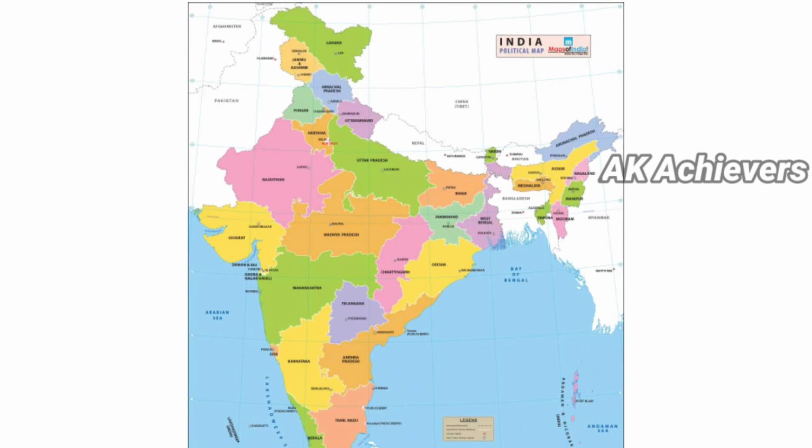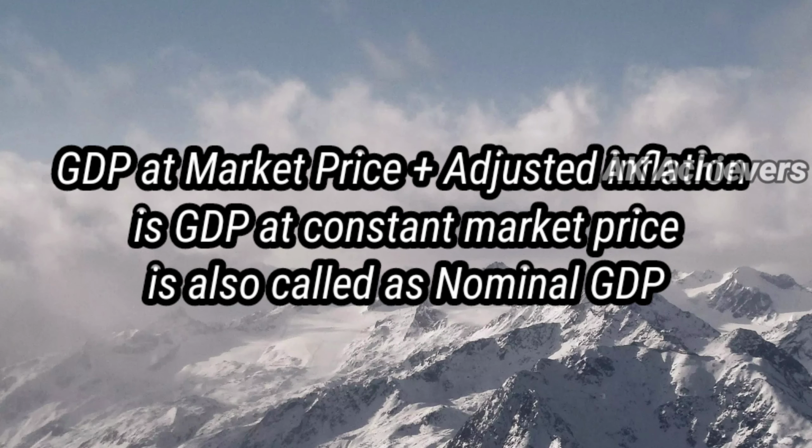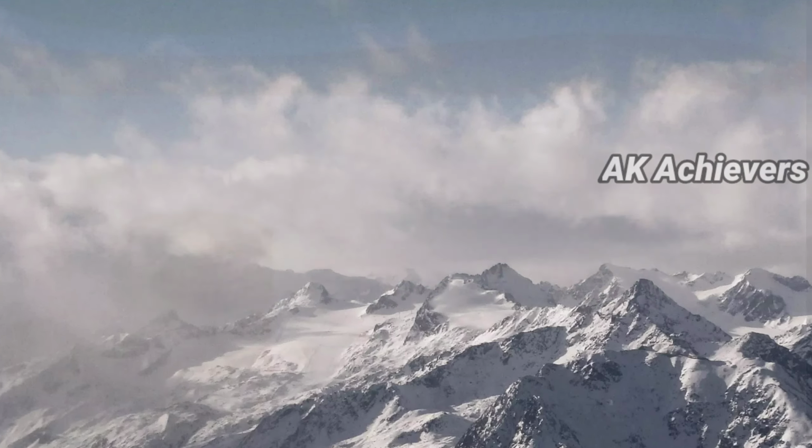For a developing nation like India, the inflation rate should be 4 to 6%. So GDP at market price adjusted for inflation gives you GDP at constant market price, which is also called nominal GDP. And this is the method we use in our country.